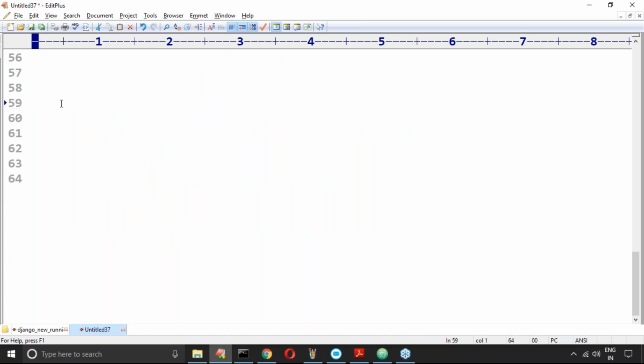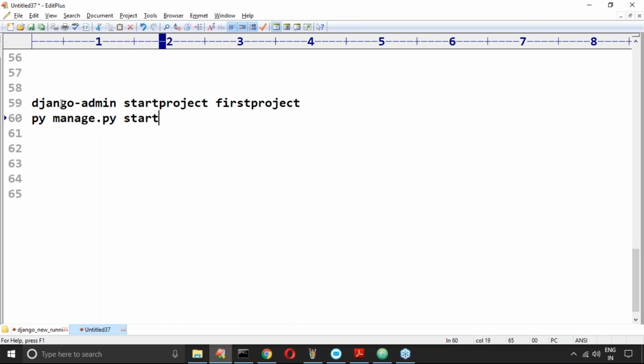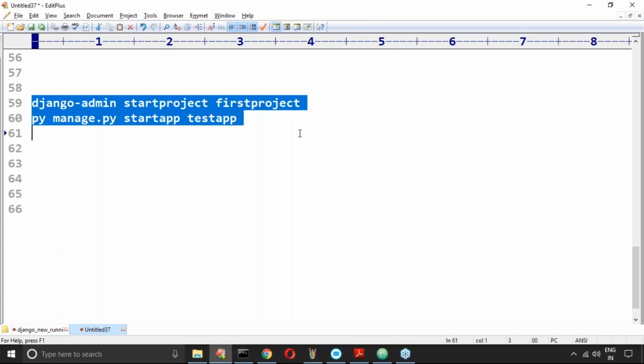So only three commands are needed. Until the first application, the terminology is very important. From the second application onwards we are not required to talk about it. The first one: django-admin startproject. The project is ready. Next: py manage.py startapp testapp. The app is also ready. We are not required to start the server, because let me create this app and define the app functionality, and then at last I will take care of server startup. Are you feeling comfortable?